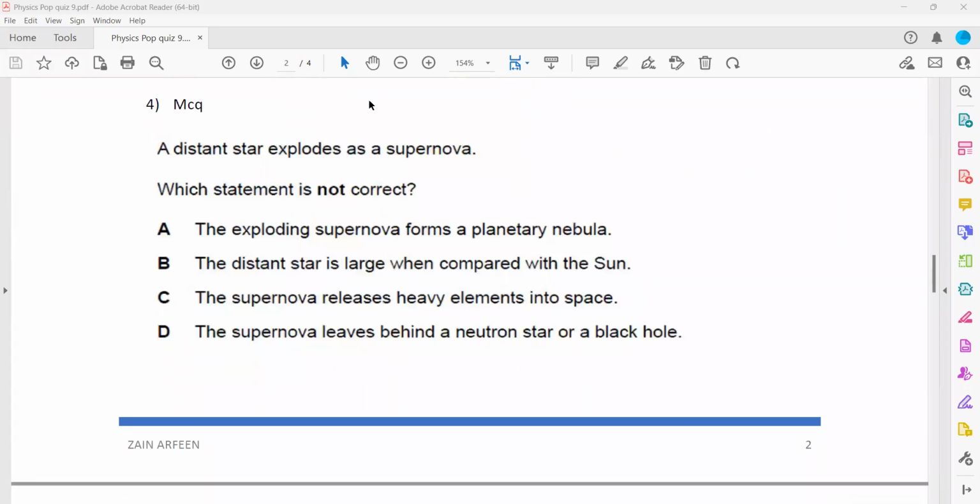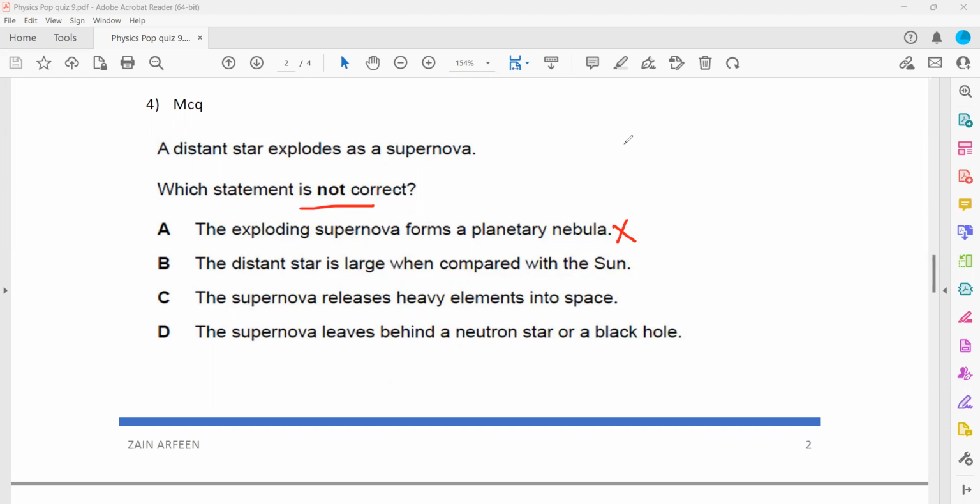In question 4, a distant star exploded as a supernova. Which statement is not correct about the supernova? The exploding supernova forms a planetary nebula. No, it does not form a planetary nebula. The distant star is large when compared to the Sun. That's right, because if it was a Sun-like star, then what would happen? There would be no supernova. So the distant star is large.